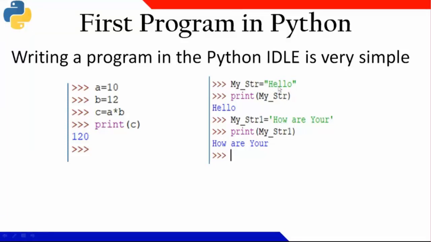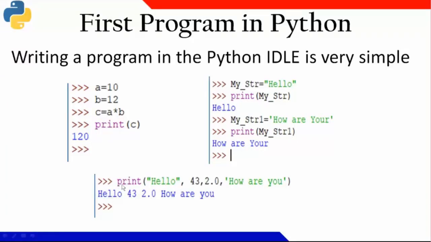Here you can see hello is a string and it got printed, similarly with double quote. This, how are you, which I have written here with single quote, also got printed. So there is no issue at all while printing. Similarly, if I want to print two or three parameters, I will separate them with the help of a comma.